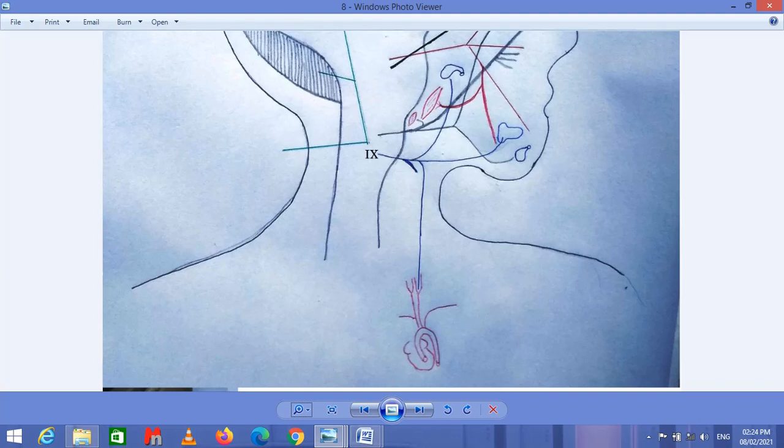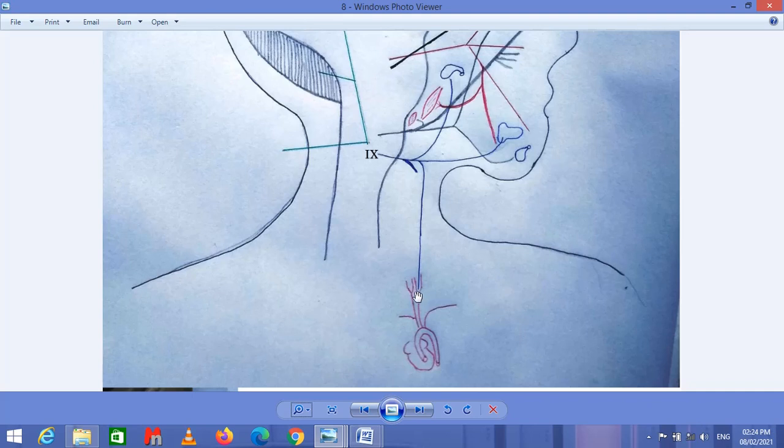The glossopharyngeal nerve is also responsible for the transfer of sensory information from the chemoreceptors and baroreceptors of the carotid artery. The chemoreceptors and baroreceptors are present on the carotid artery.